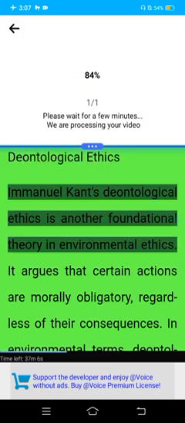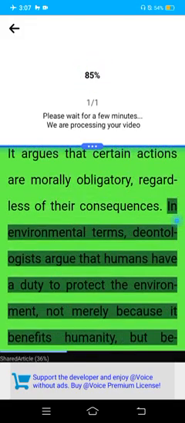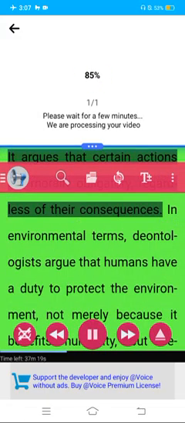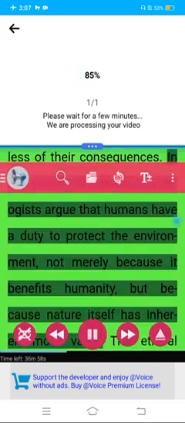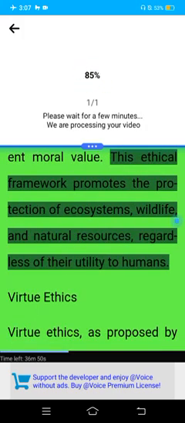Deontological ethics. Immanuel Kant's deontological ethics is another foundational theory in environmental ethics. It argues that certain actions are morally obligatory, regardless of their consequences. In environmental terms, deontologists argue that humans have a duty to protect the environment, not merely because it benefits humanity, but because nature itself has inherent moral value. This ethical framework promotes the protection of ecosystems, wildlife, and natural resources, regardless of their utility to humans.